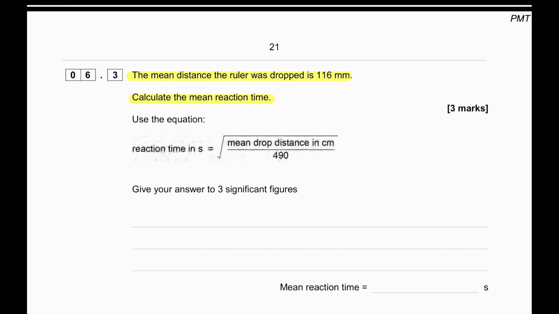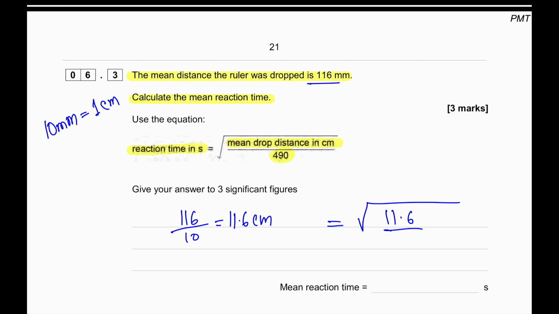Calculate the mean reaction time. Reaction time in seconds is the square root of mean drop distance in centimeters over 490. 10 millimeters equals 1 centimeter. Since we have a 116 millimeter drop, we do 116 divided by 10, which gives us 11.6 centimeters. So reaction time in seconds is the square root of 11.6 over 490. This gives us 0.1539. Since our answer only wants 3 significant figures, we write down 0.154.